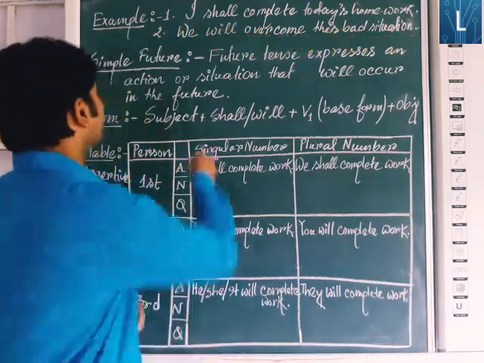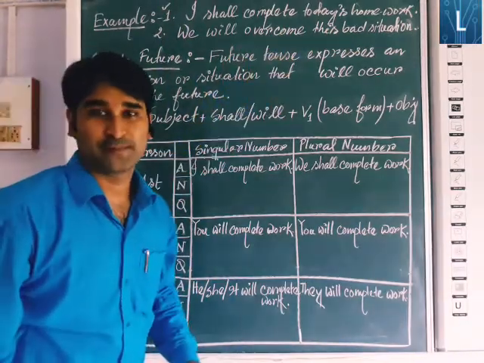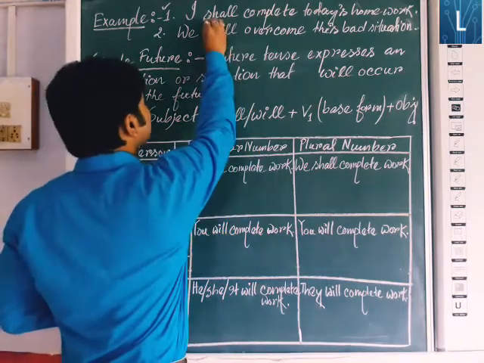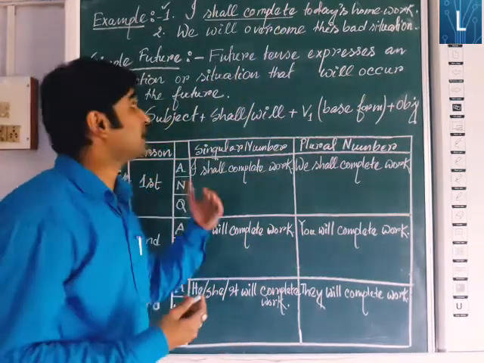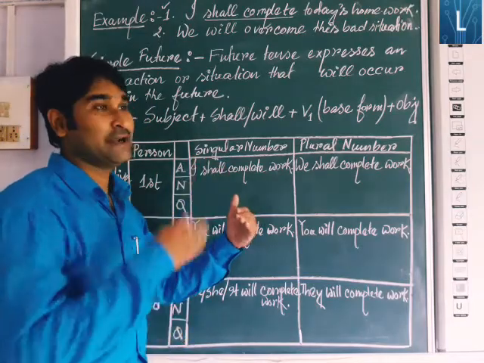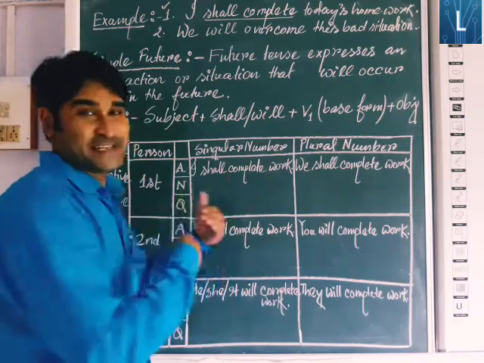First example, I shall complete today's homework. Here you can see, I shall complete today's homework. That indicates that the action you are going to do will be completed after some time. That means it is in future.